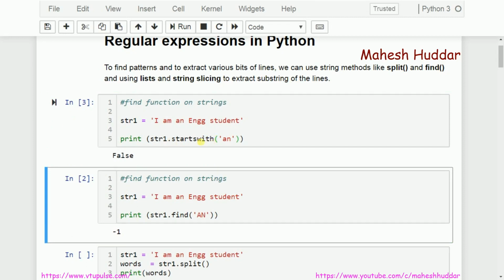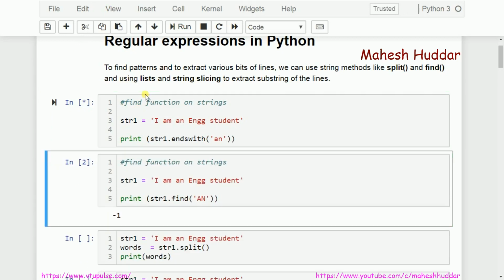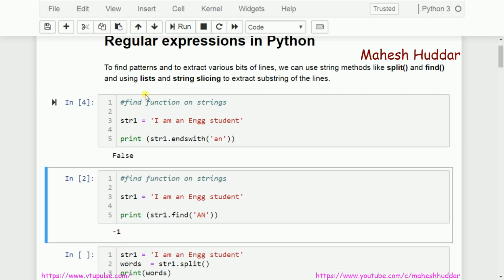Again, let us say that I want to check whether a given string ends with a particular pattern, for example whether it ends with "an". So I need to use a function called endswith. In this case the string doesn't end with "an", so we are getting false as the output.